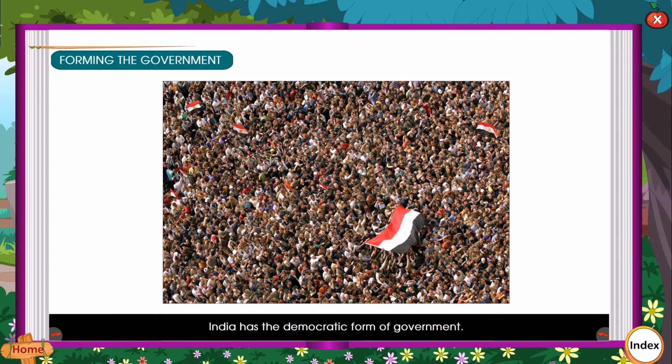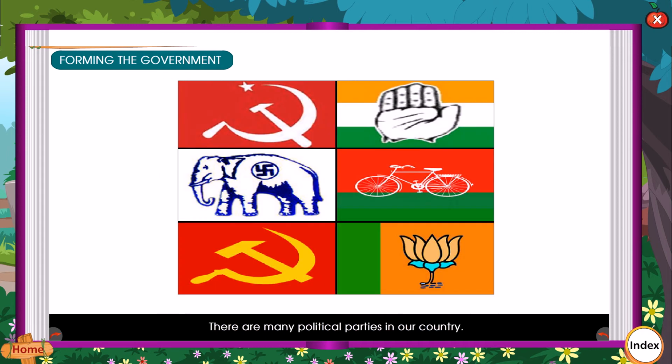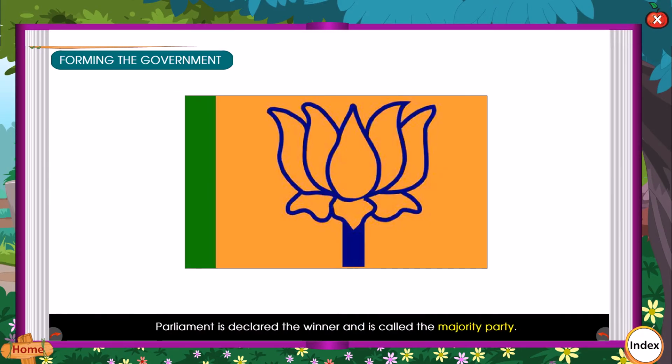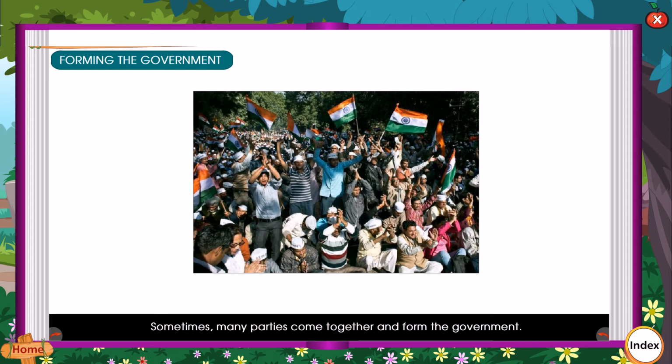Forming the government. India has a democratic form of government. There are many political parties in our country. Different parties put up their candidates for election. The party that gets more than half of the total number of members in the parliament is declared the winner and is called the majority party. Sometimes many parties come together and form the government. This is called the coalition government.